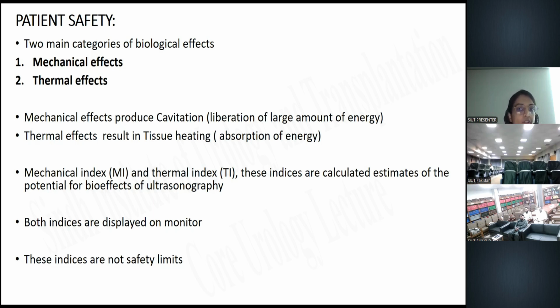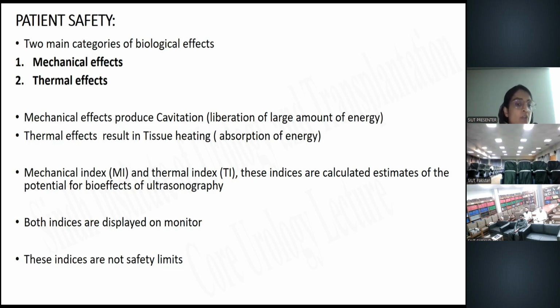The mechanical effects act through a process known as cavitation. Cavitation occurs when gas-forming molecules expand and collapse with the liberation of a large amount of energy, which ultimately results in damage to the surrounding tissues.